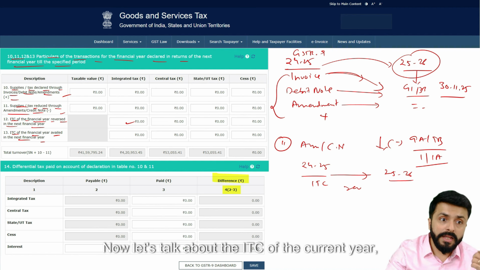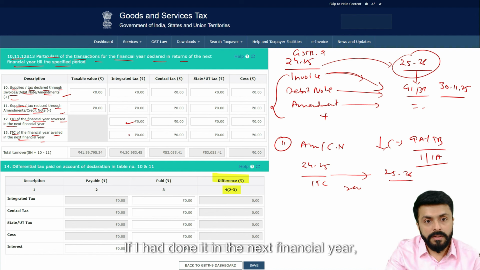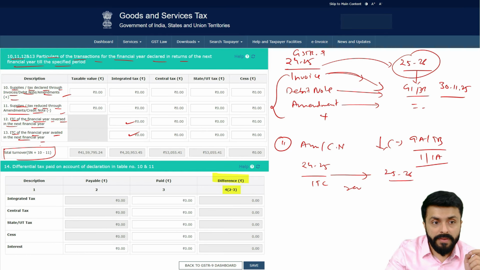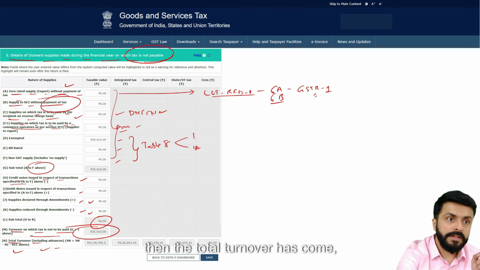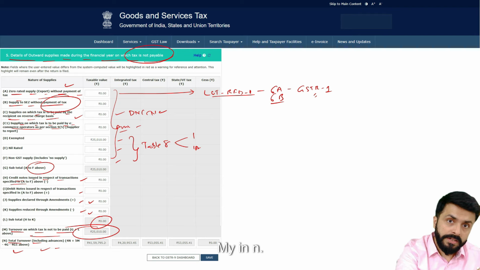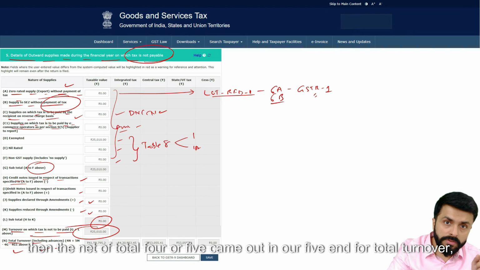Now let's talk about the ITC of the current year, but I only did it. If I had done it in the next financial year, then that data will come to me. Then the total turnover has come. Our GSTR-3B was ours, where I had shown the total outward taxable, my turnover, where we had paid taxes and without taxes we had netted off, then the net of total came out in our 3B for total turnover.